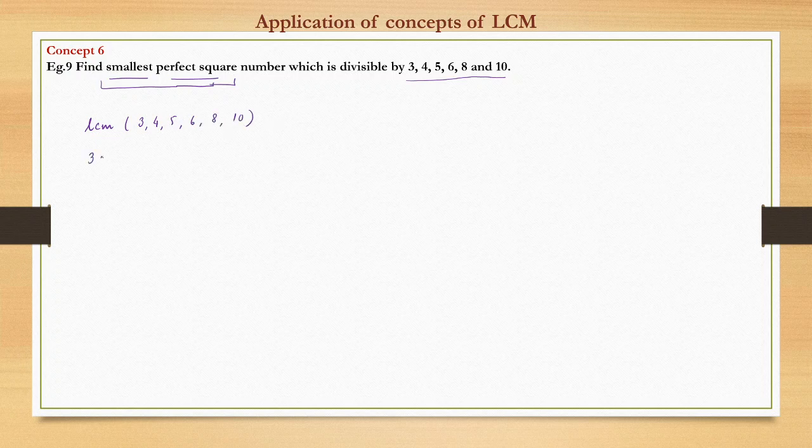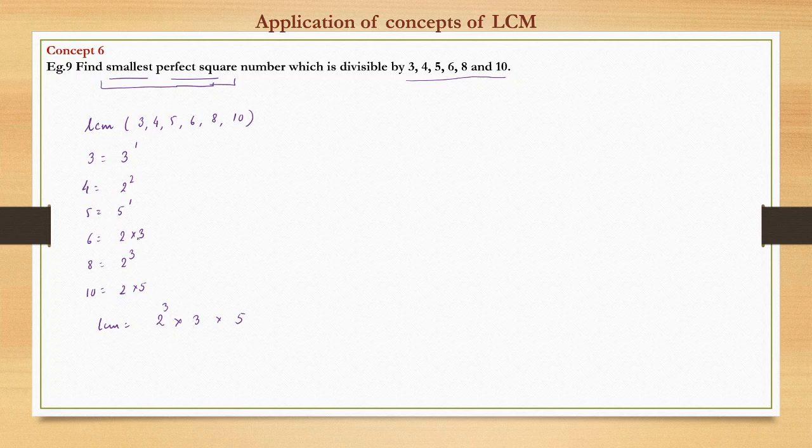So let us see. 3 can be written as 3, 4 is nothing but 2 square, 5 is 5 raised to power 1, 6 is 2 into 3, 8 is 2 raised to power 3, and 10 is 2 into 5. So the LCM is nothing but, how many prime numbers do we have? 2, 3, and 5. That's it. So 2, 3, and 5. Now we need to check the index of 2. What is the highest index of 2? Here it is 2, 3. 3 is the highest index.